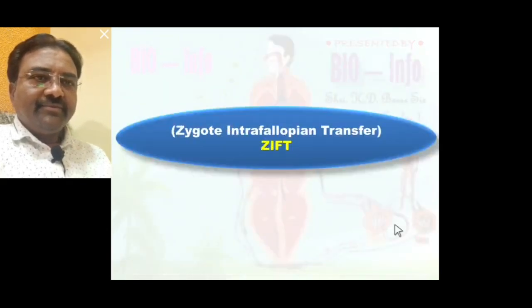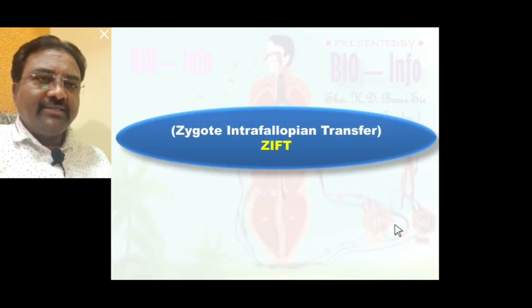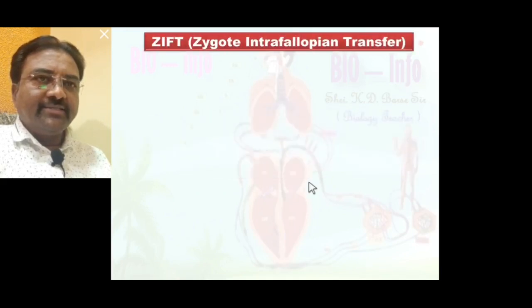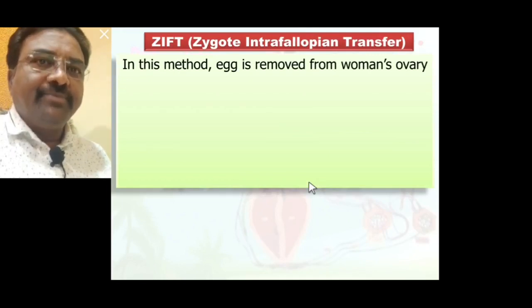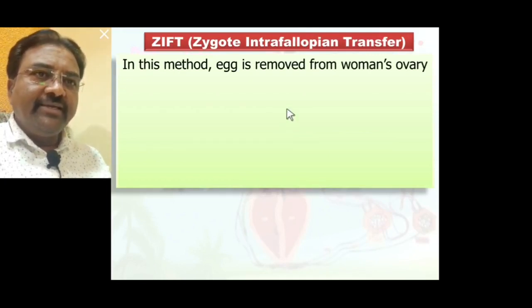Now the second ART is known as zygote intrafallopian transfer, ZIFT. We will discuss in detail what zygote intrafallopian transfer is. In this method, an egg is removed from the woman's ovary.